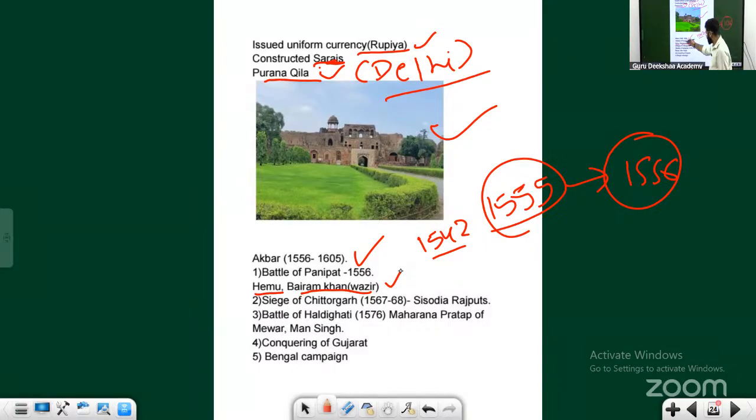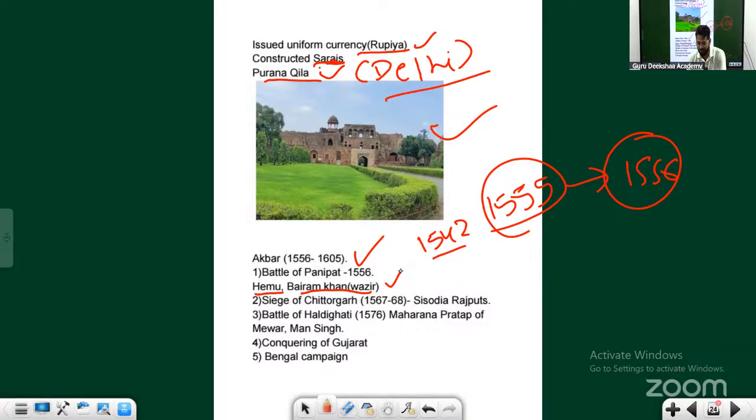Then there were continuous battles. Bairam Khan himself, although he was the wazir, was sent out of the kingdom of the Mughals at a later period.